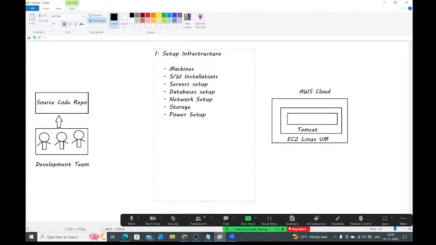As a DevOps and AWS engineer, what are your roles and responsibilities? As a first step, you need to create the infrastructure to deploy the application. You need to create the machines in the cloud, install the required software in those machines, set up the servers and databases, and take care of the network, storage and power.